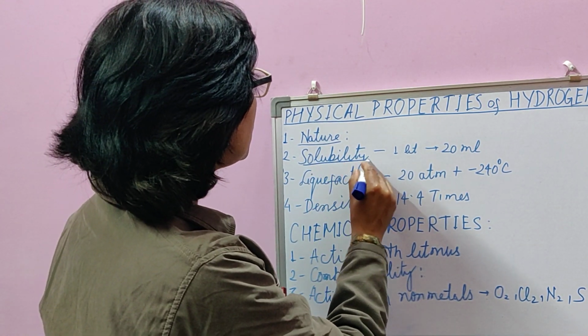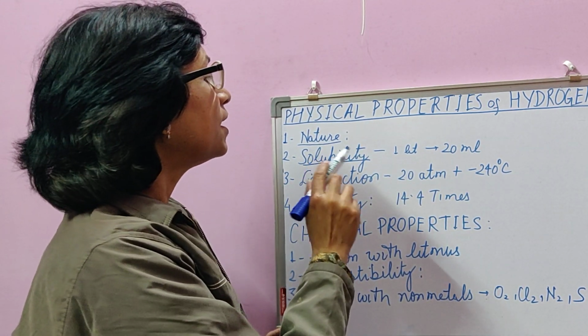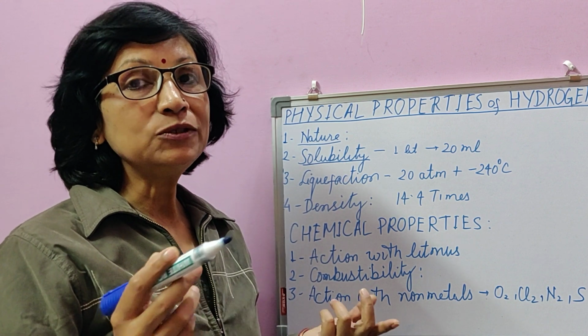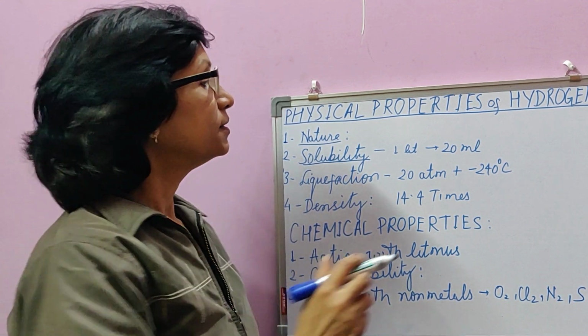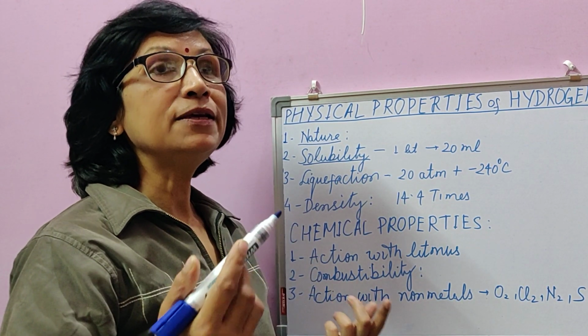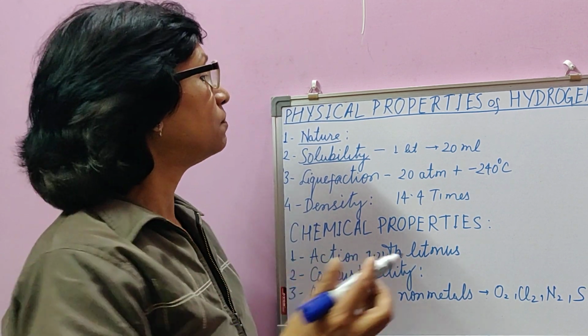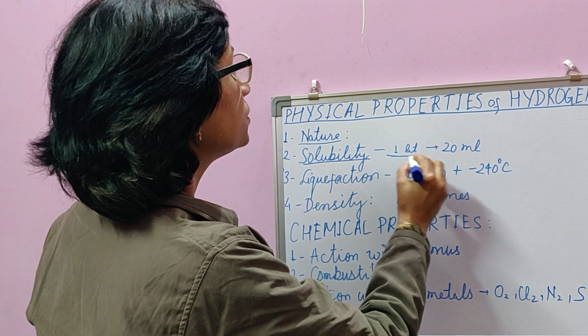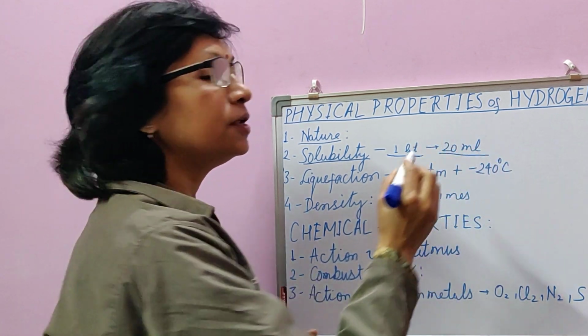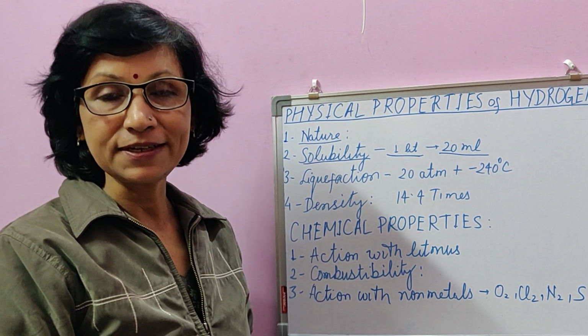Then we come to solubility. Hydrogen is very little soluble in water. We use the term sparingly soluble for such gases. Sparingly soluble means very little soluble. 1 liter of water can dissolve only 20 milliliter of hydrogen gas.